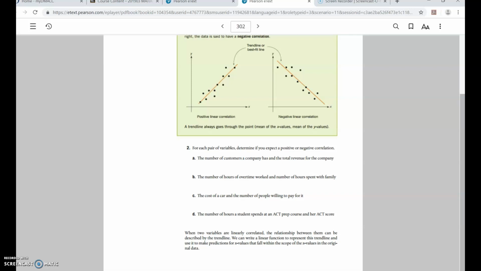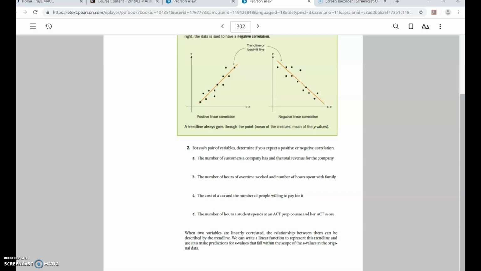Like as one goes up, say the more you brush your teeth, the fewer cavities you have, the other goes down, or vice versa. As you up how many cigarettes you smoke, maybe your lung capacity goes down. So negative just means they're in opposite directions. One goes up, the other one goes down, or vice versa. And positive means as one goes up, the other one goes up, or as one goes down, the other one goes down. So for number 2, read A, B, C, D, and write down whether you think it's a positive correlation or a negative correlation. I'm going to pause and give you a minute here.